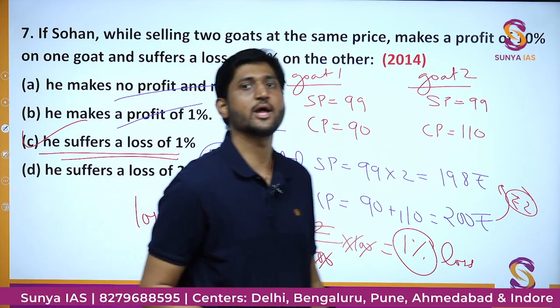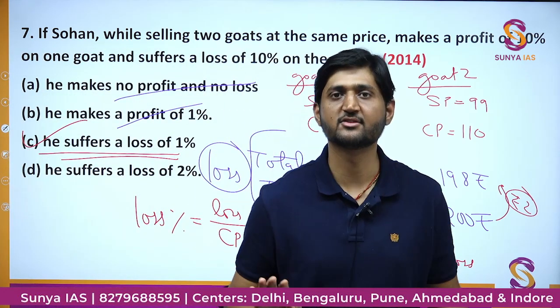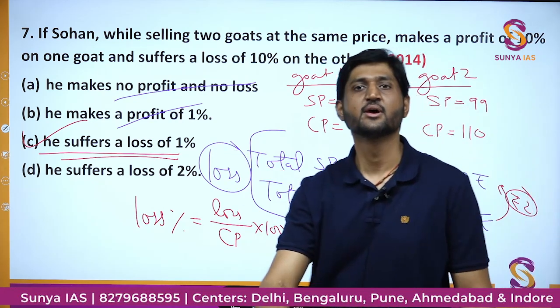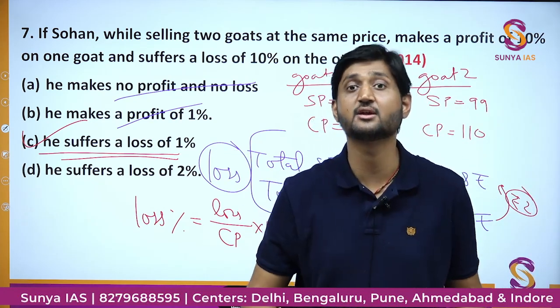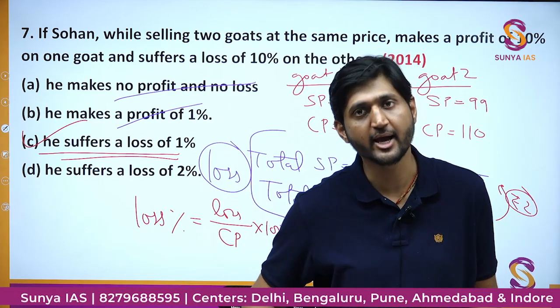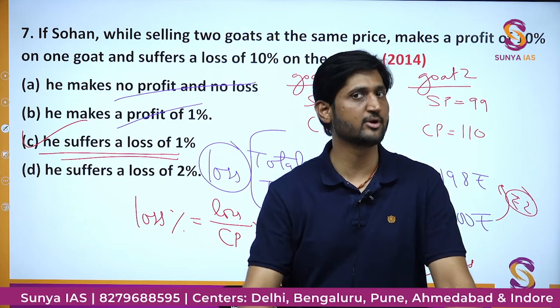So in these two calculations, what we get finally is that the loss percentage is 1%. And this question is also not that difficult a question. If you just look at the solution once and try to solve it again on your own, I am sure that you will be able to solve it.